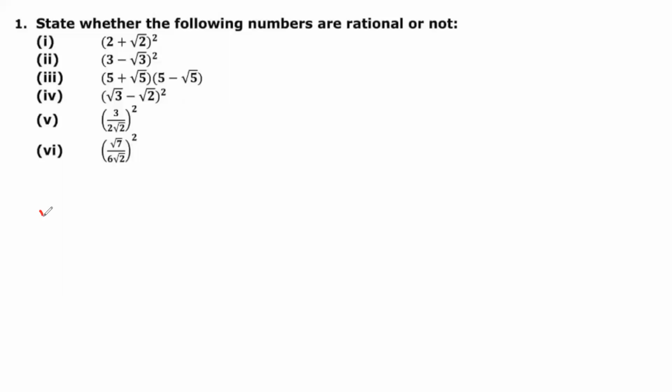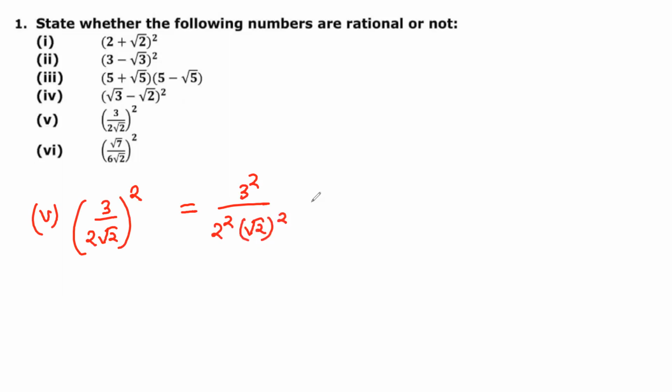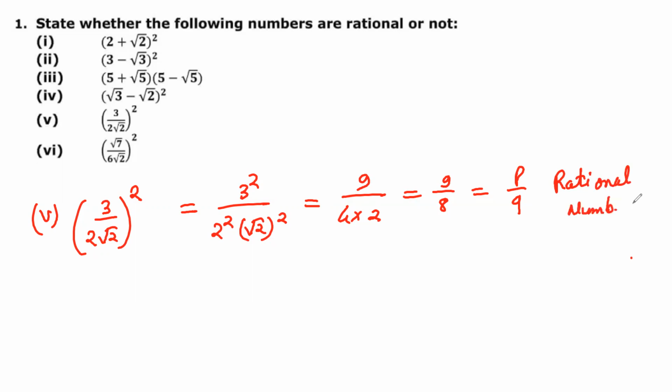Please write it down. Fifth is 3 upon 2 under root 2, whole square. So square means 3 square upon 2 square, then under root 2 square. 3 square is 9, 2 square is 4, and under root 2 square is 2. So this is 9 upon 8. It is represented in terms of p upon q, where p is equal to 9 and q is equal to 8, so both are integers. When a number can be represented by a ratio of 2 integers, it is called a rational number.